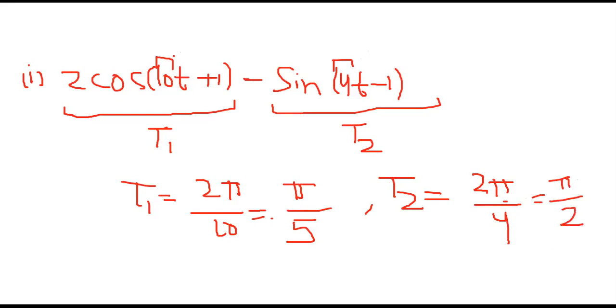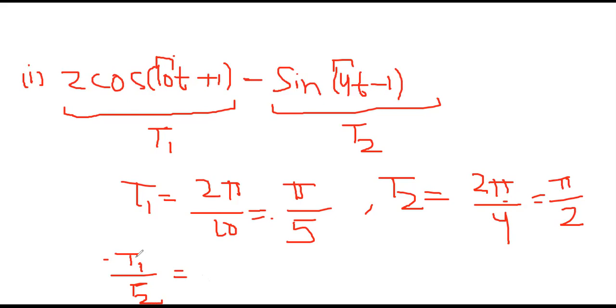Now, the second step is we have to calculate the ratio of T1 upon T2. Please remember, if the ratio is a rational number, or a ratio of two integers, then the sum of the signal is periodic.